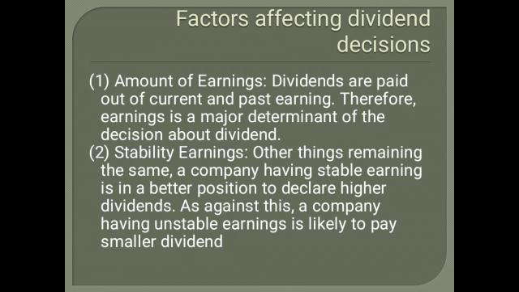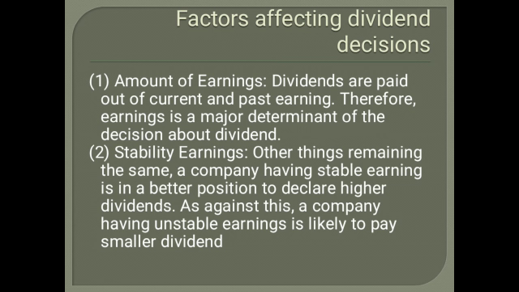Dividends are paid out of current and past earnings. Therefore earnings is the major determinant of a decision about dividend. Before you declare dividend, you need to check how much profit you have earned. This is the first factor.